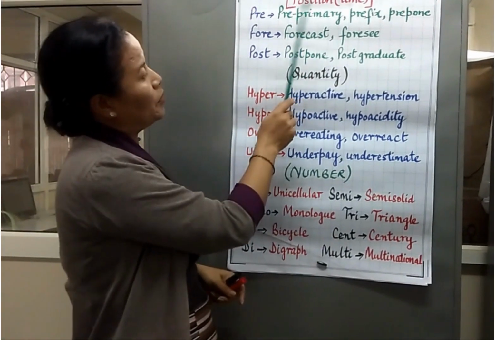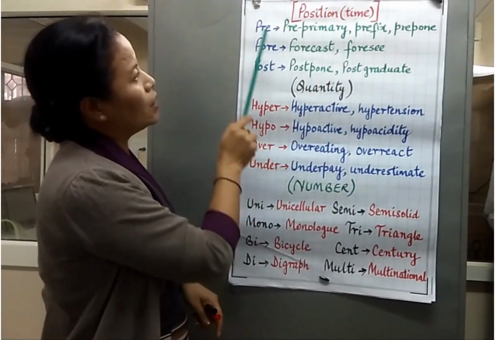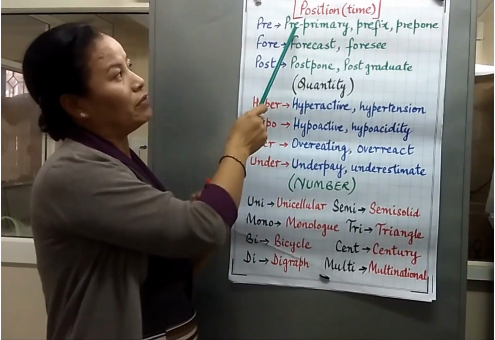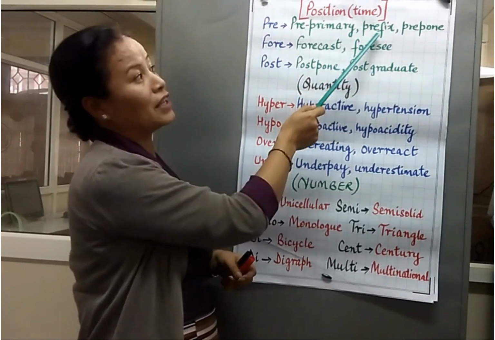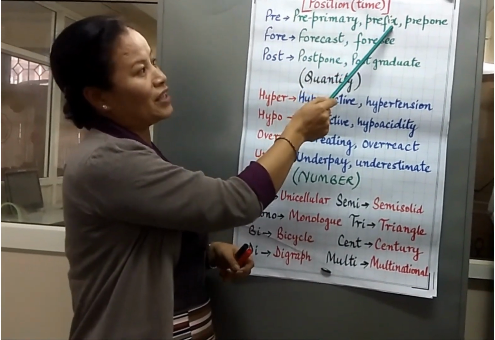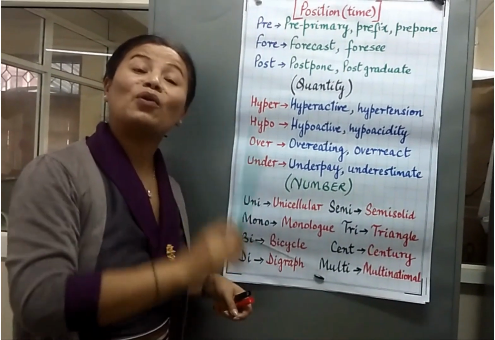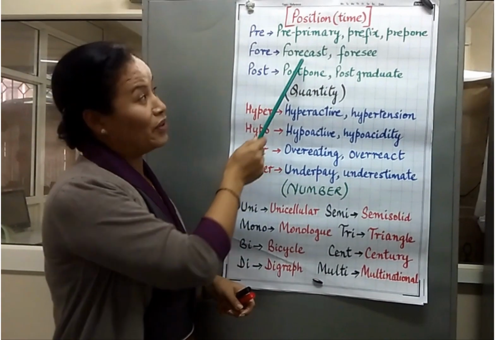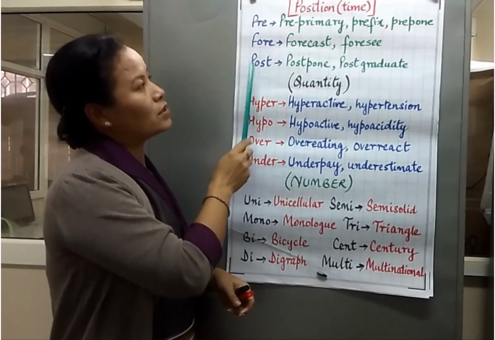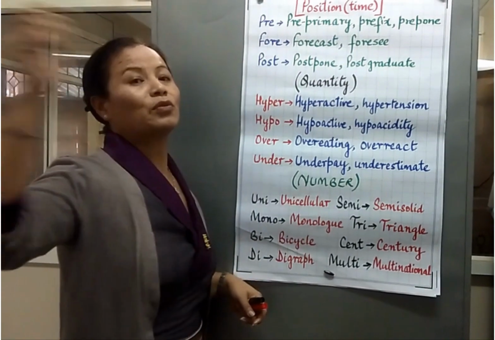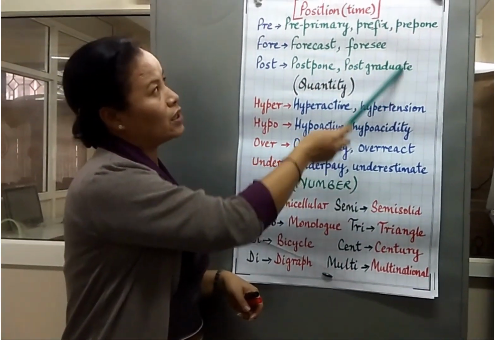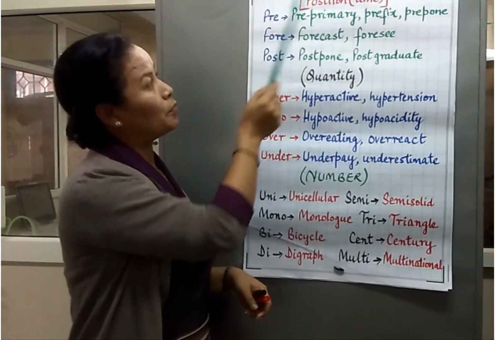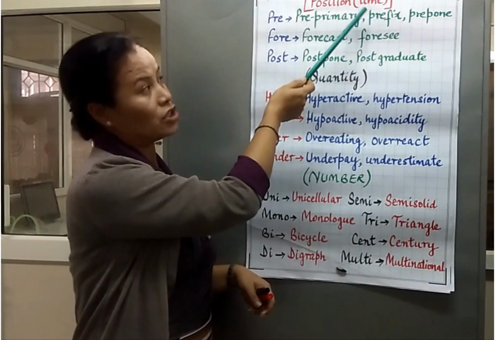This is prefix of position, that is time. So pre: we all hear about pre-primary, before the primary level. Pre-primary, prefix itself, that is fixing before. So prefix, prepone: a meeting is preponed. Then forecast: weather forecast, you often hear about weather forecast. So post, it's after: postpone, the meeting is postponed. Postgraduate. So these are prefixes pre, fore, post. These are some examples of prefixes of time.